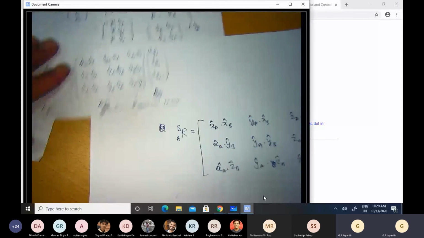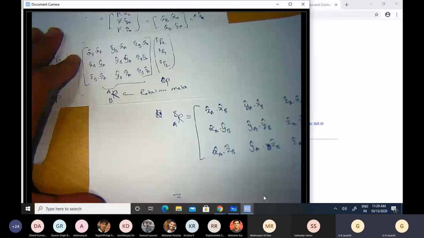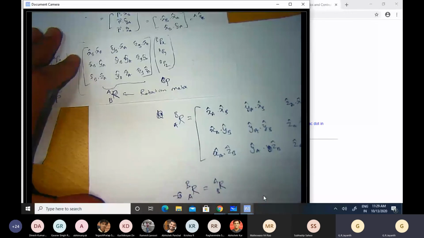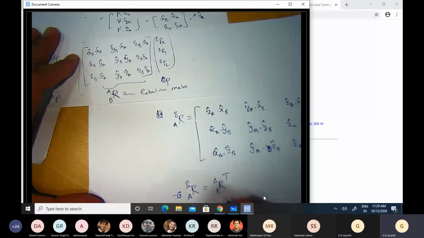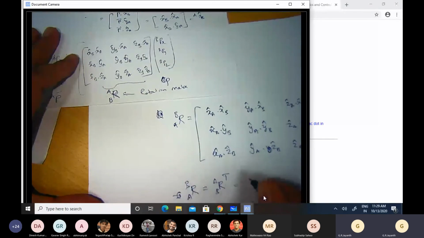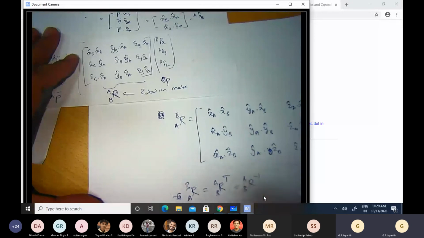So the point I was trying to make, the observation here is that R of A with respect to B is R of B with respect to A transpose. And we saw that R of A with respect to B is also equal to R of B with respect to A inverse.